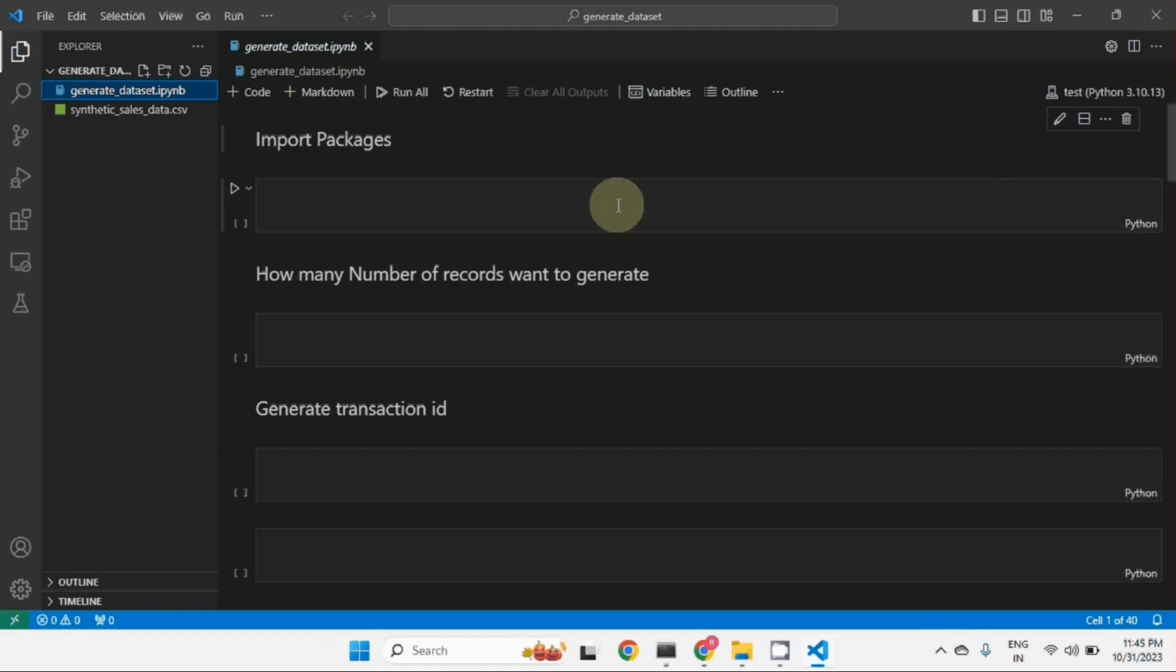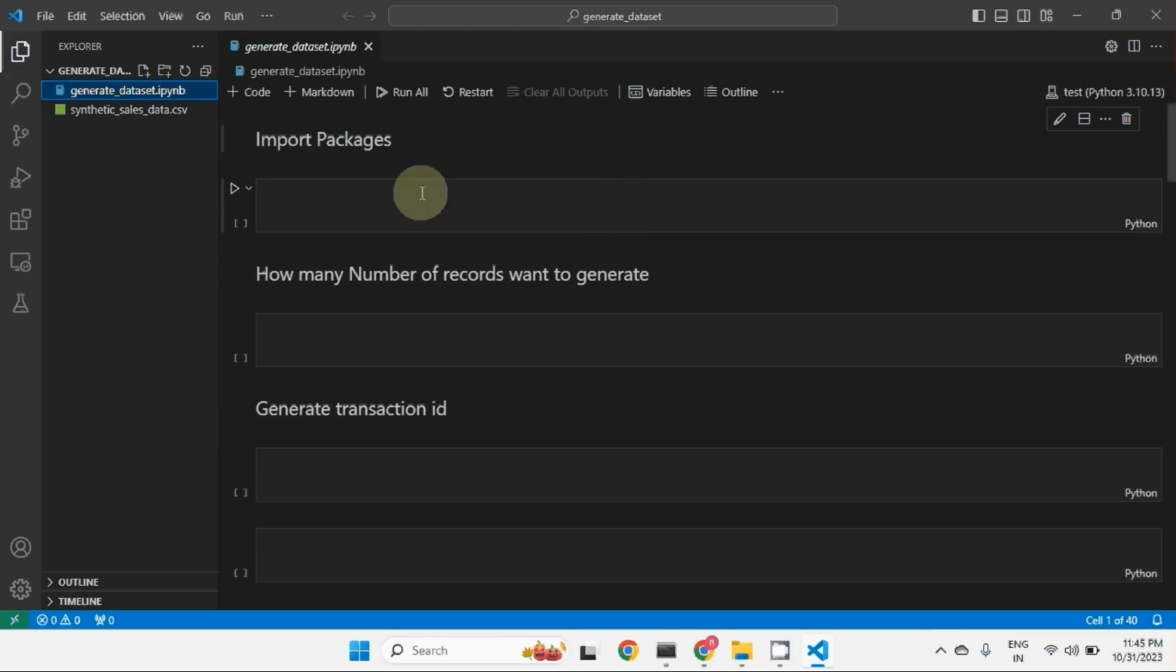Now let's see one by one. First of all, we need to import some packages, and those packages should already be installed in your environment. I need basic packages only: NumPy, Pandas, random, string, and datetime. Datetime, string, and random are already built-in modules. Only NumPy and Pandas we have to install. If they are not installed, you can install these packages.